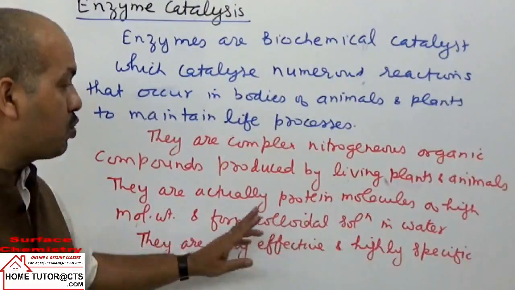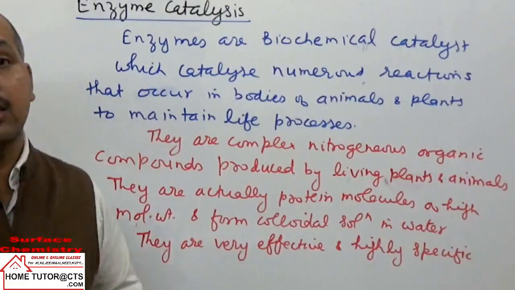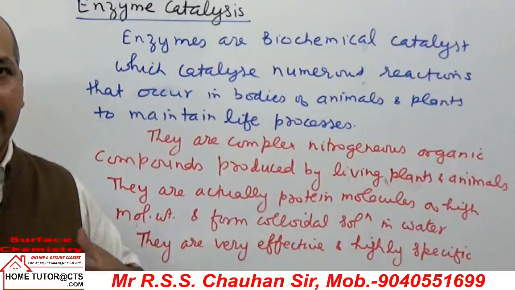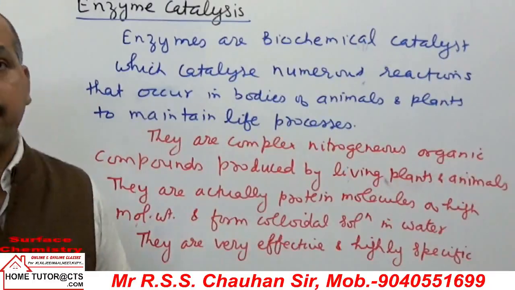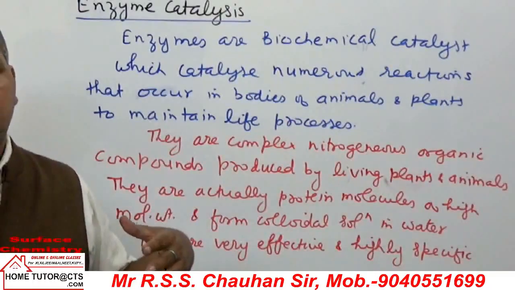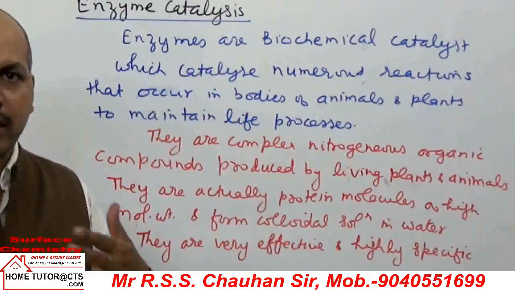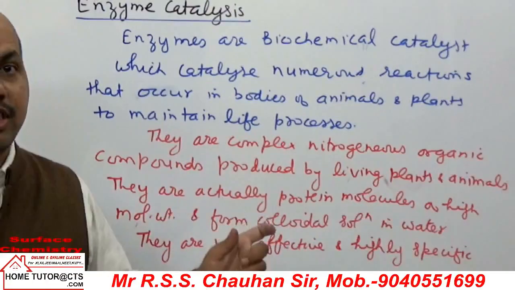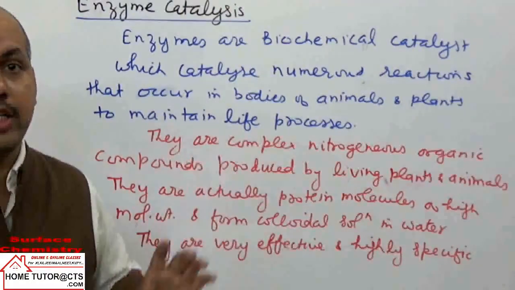They are highly effective as well as highly specific. Effective means that a small amount is sufficient to catalyze a large number of reactant molecules. At the same time, they are highly specific, meaning enzymes cannot catalyze all the reactions. One typical enzyme can catalyze only one kind of reaction. Even they differentiate the stereoisomers.